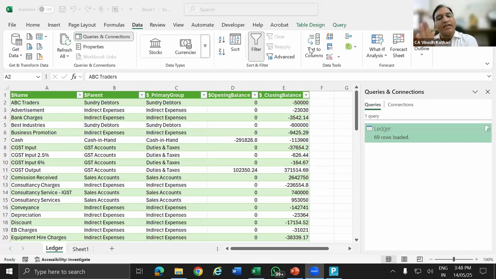You link the ledger and then remove the unnecessary data in Power Query so that next time you don't need to do all the steps. Just refresh the data. What if there is an opening balance but the closing balance is 0? Yeah, that's what I said in the last: if there is a balance in opening and closing is not there, the template which I share, I have already created steps to ensure that this data will also be visible.